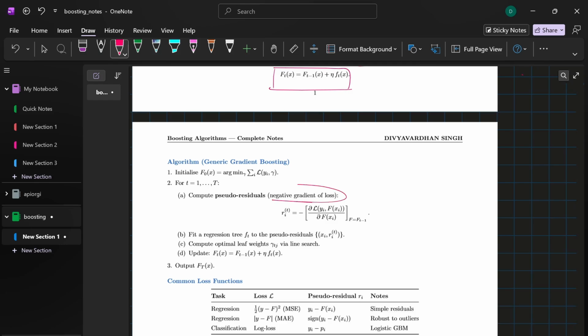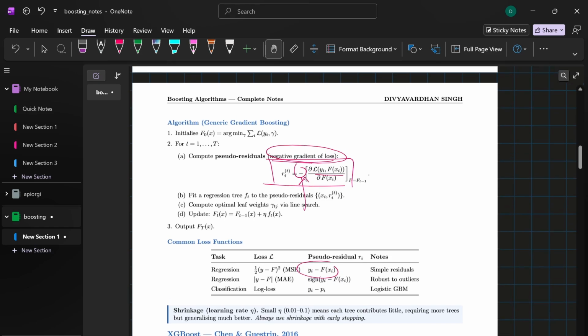The negative gradient is y_i minus F_{t-1}(x_i), which is literally just the raw residual error. Now if you switch to an absolute loss or the log loss for classification, the negative gradient automatically updates to represent the directional steering force needed to minimize that specific loss.